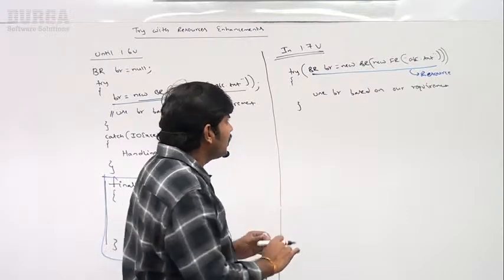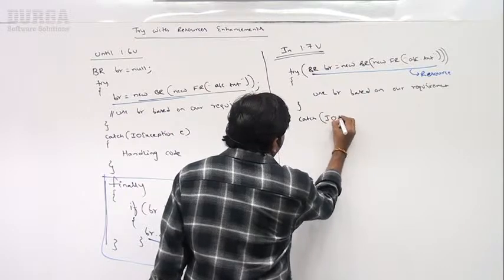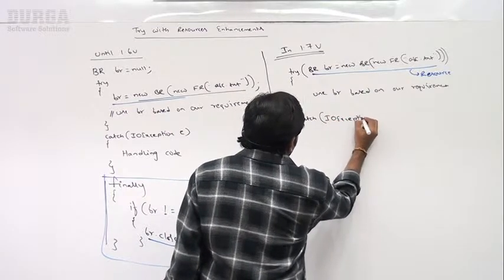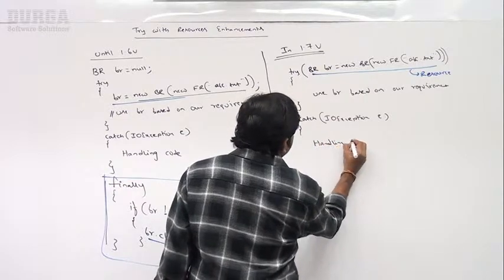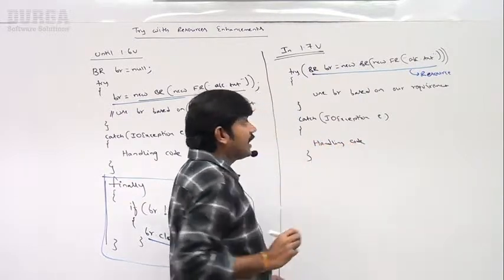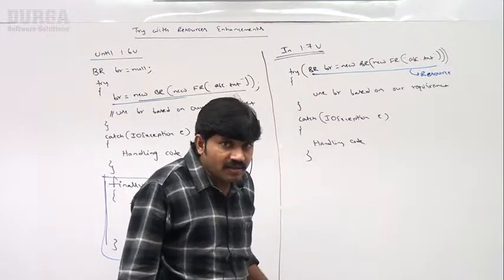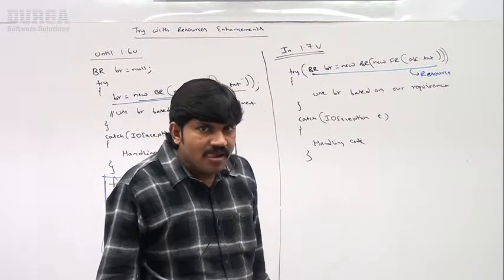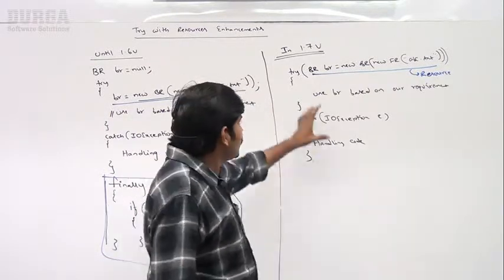Next, the catch block: IOException. We take the handling code. Now, is it required to write the finally block? No, because the resource is already closed.